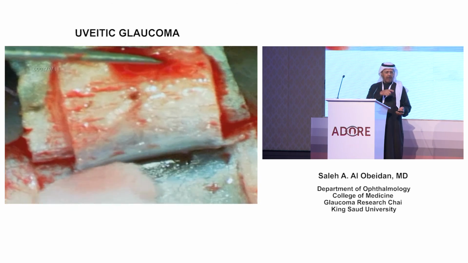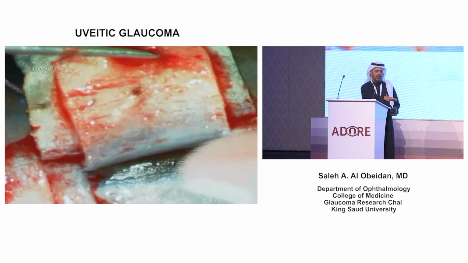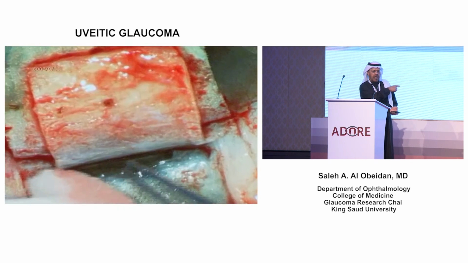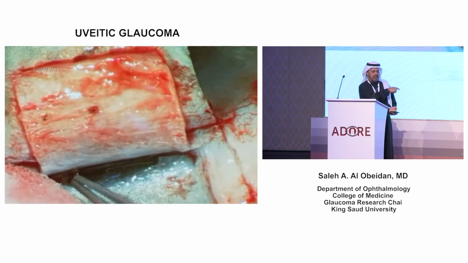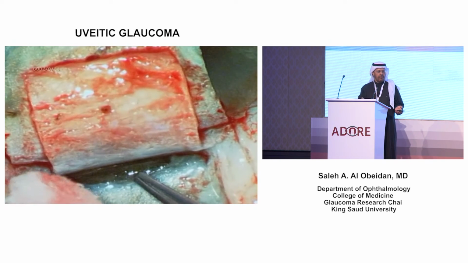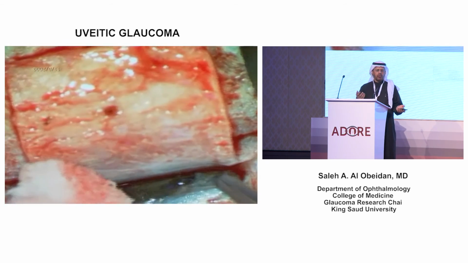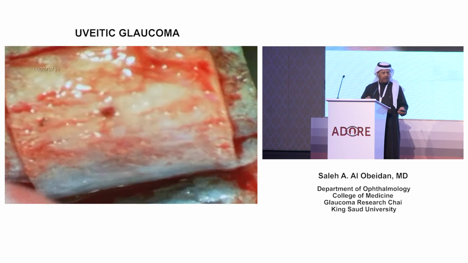Can you pass it a little bit? Anyhow, so this is now oozing. This is the window. And then we'll remove, it's very important here, not as in childhood glaucoma, the presentation and the previous. Here, easily you can identify the floor of Schlemm's canal and remove it to remove the juxtacanalicular meshwork, and then, so I'll skip this one.